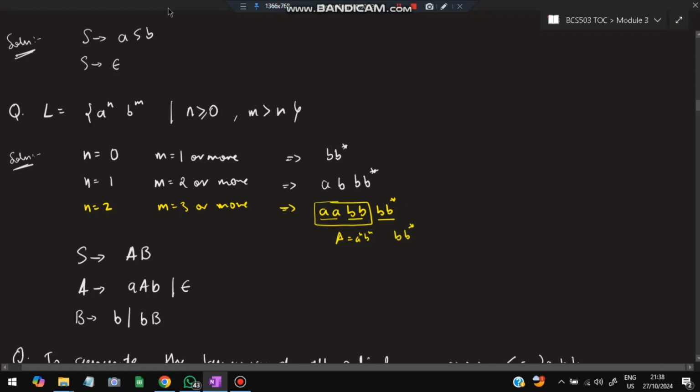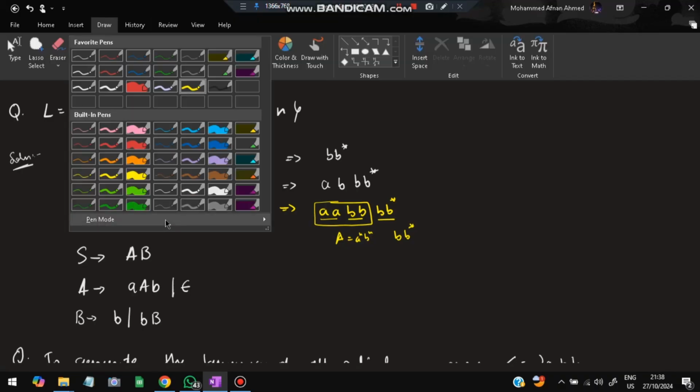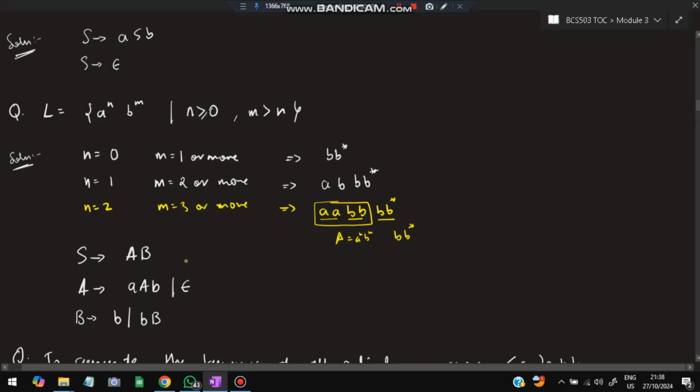So how do we denote it using the CFG? I'll take two letters, A and B. A will denote a^n b^n, that is equal to nothing but a A b. A can be substituted again as a A b, so it will be a^n b^n, and epsilon can be here. And this is b star. So B can be either b or any number of b's. So it will be b followed by the capital letter B. So this B can be substituted again as bB, and this B again can be substituted as bB.